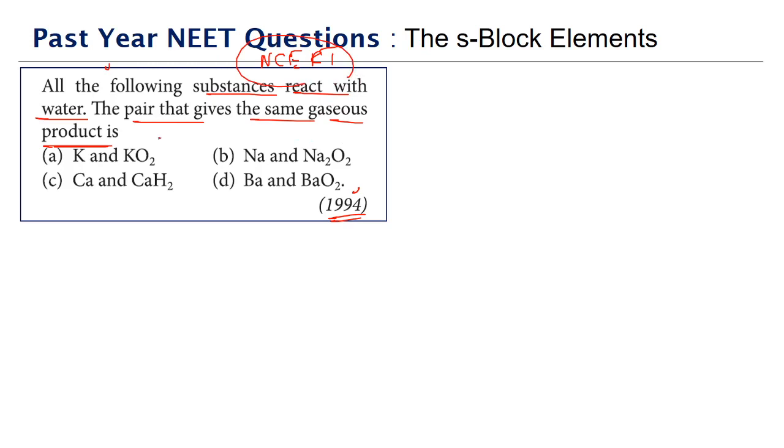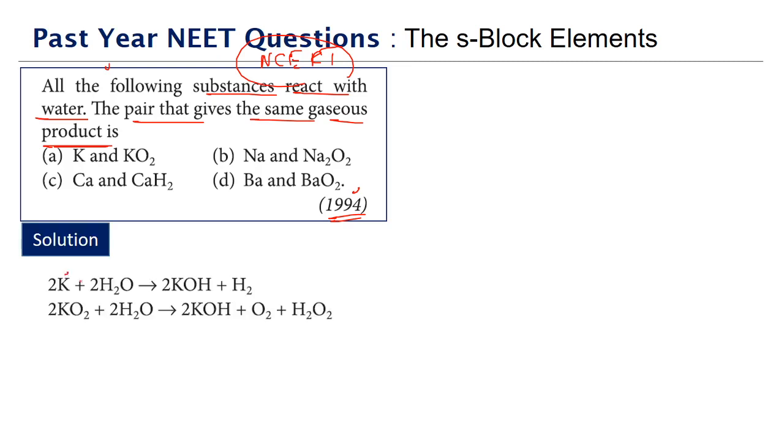If you look at these reactions, starting with option A. What is option A? Potassium and KO2. KO2 is superoxide. So potassium on reacting with water gives hydrogen gas. Superoxide on reacting with water gives oxygen.